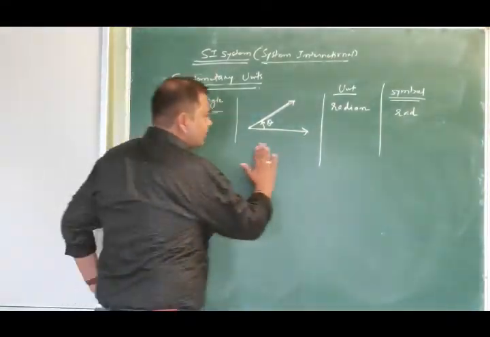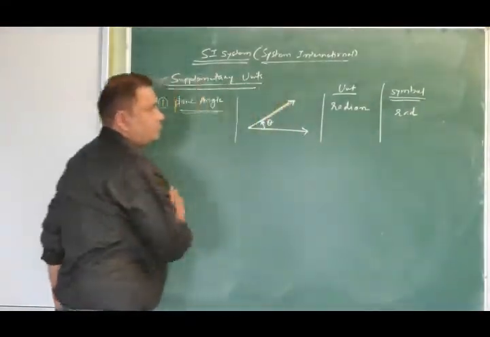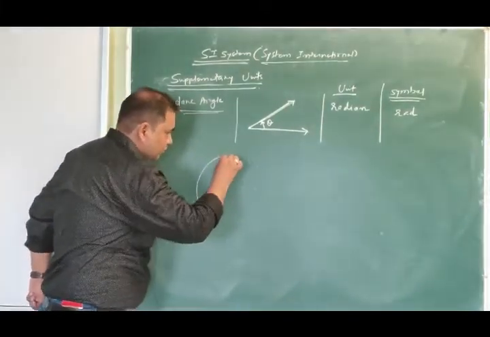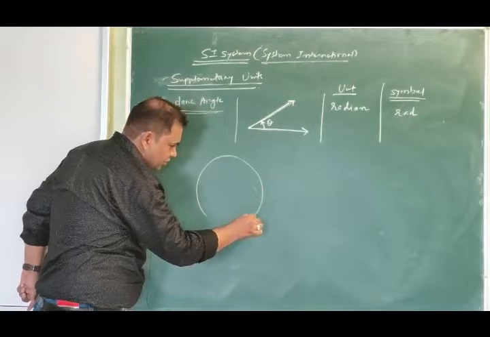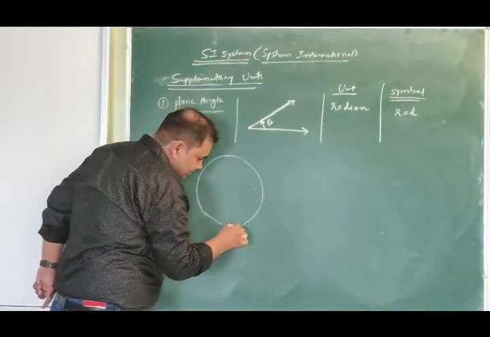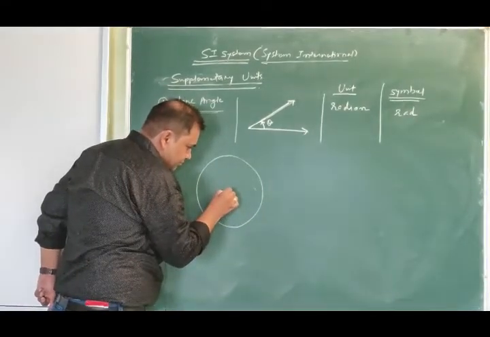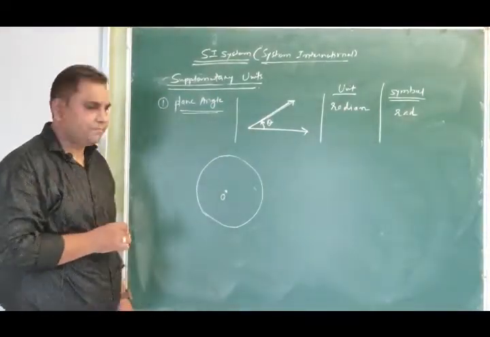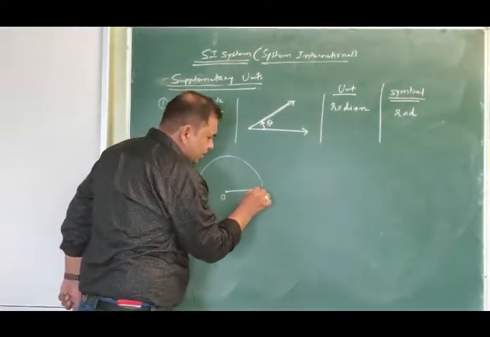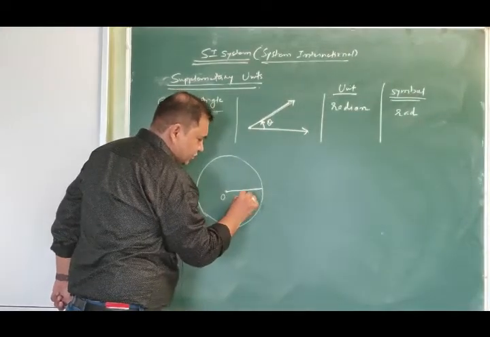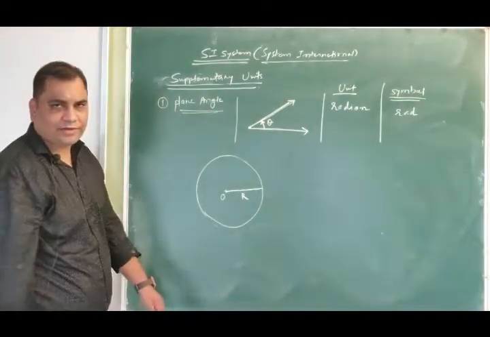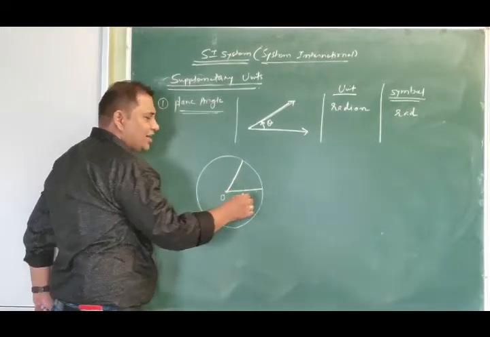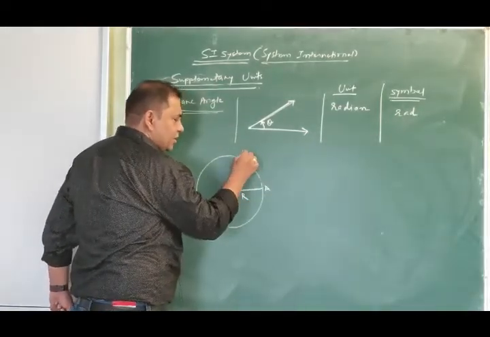Now what is the definition of radian? Suppose I have this circle and this point is the center of the circle. The radius of the circle is r, and consider this arc AB.